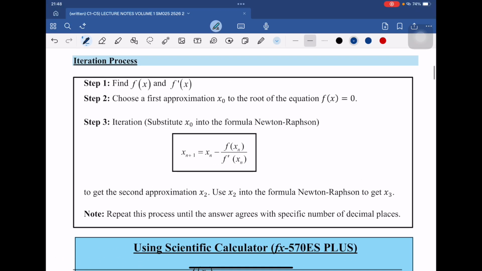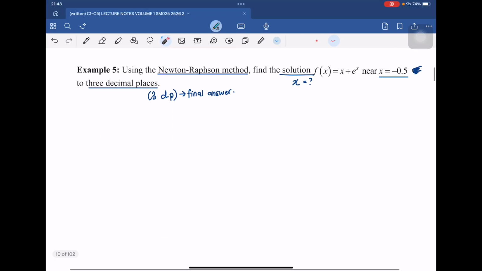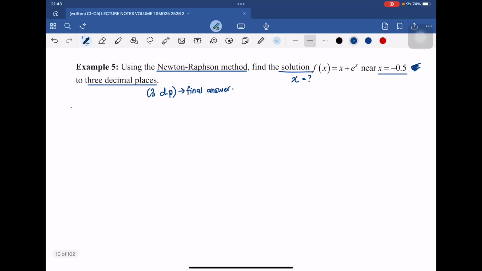The first step is we need to get the f(x) and f prime. So your f(x) comes from the question itself. Write your f(x) and then your f prime also. F prime x, just differentiate, you get 1 plus e to the x. Okay, and the second step is substitute your x naught. Okay, x naught is usually given in the question.